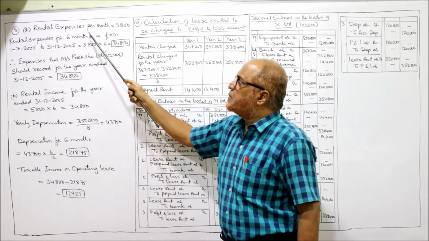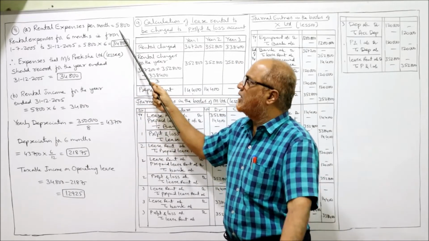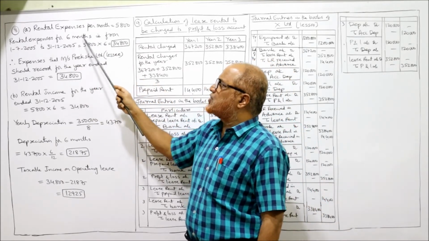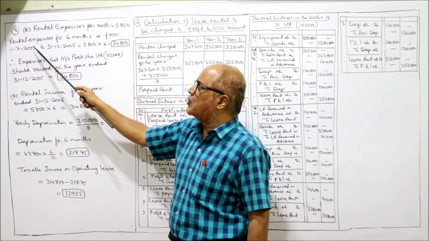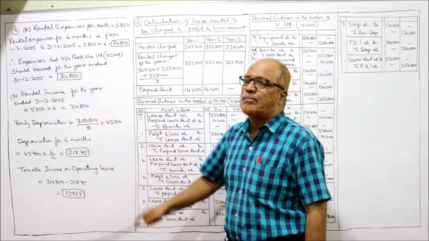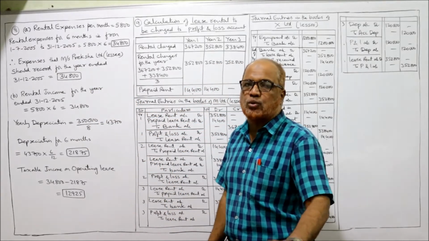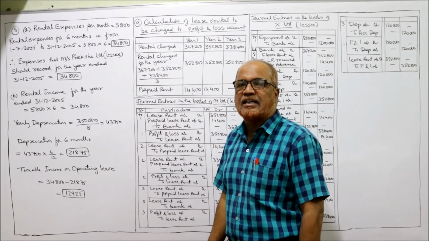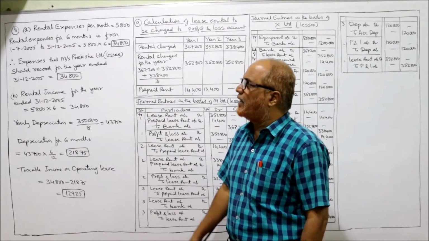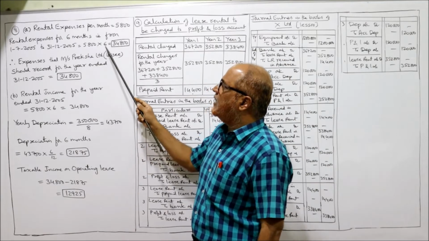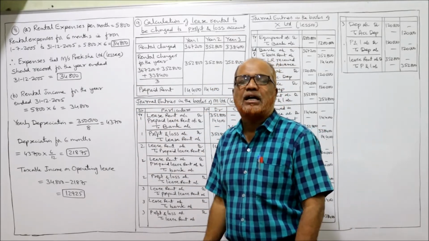A. Rental expenses per month 5,800, given in the problem. Rental expenses for 6 months, that is from 1st July 2005 to 31st December 2005. Actually, the year is 2005; there's a printing mistake there, 1995, it is given as 2005. So 5,800 into 6, 34,800.